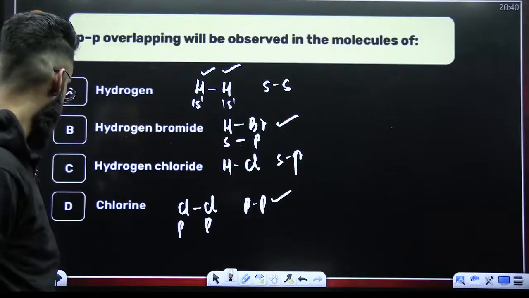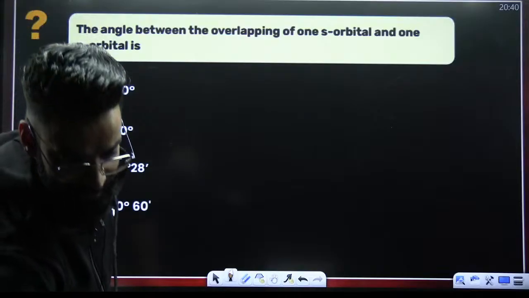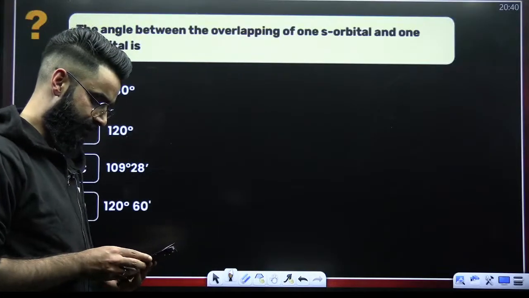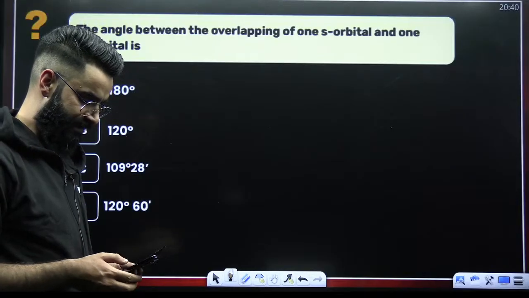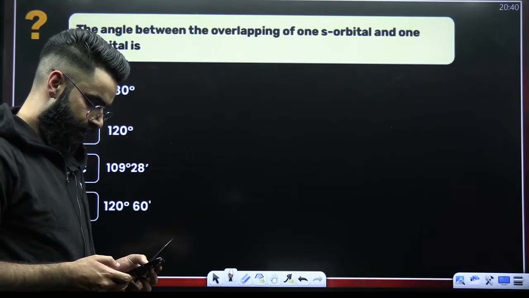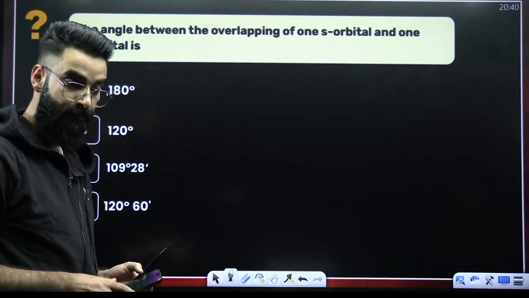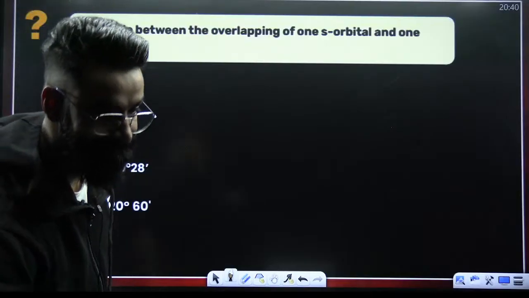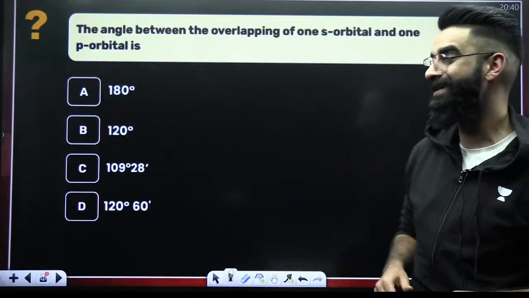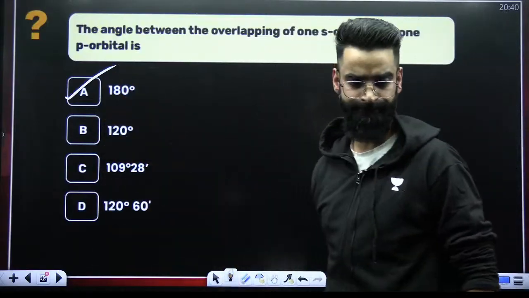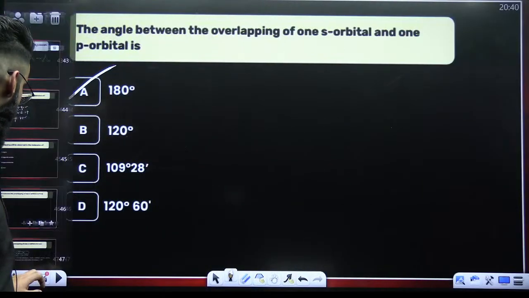I believe it's clear. All right. Look at this particular question and tell me the answer quickly, everybody in the chats. Everyone, the angle between the overlapping of 1s and 1p is going to be 180. Right? No need to think about this question.